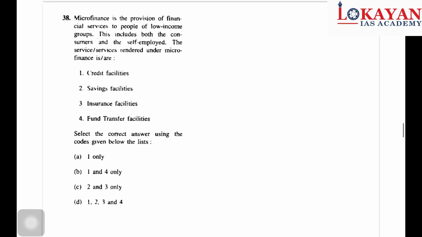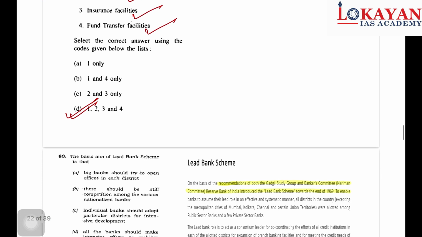So next question is an easy question. Microfinance is the provision of financial services to people of low income groups. This includes which among the following? So remember, all these services are included: credit facilities, saving facilities, insurance, fund transfer, etc. So 1, 2, 3, 4. On this line let's discuss.